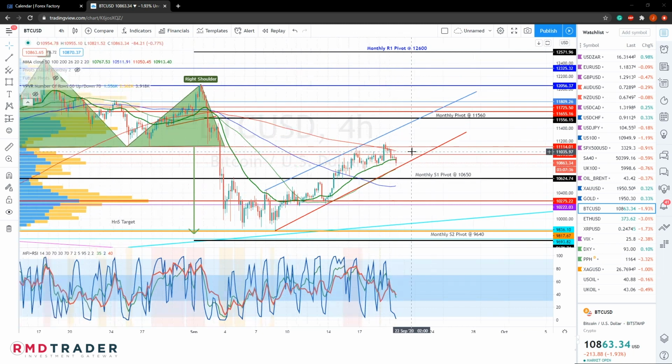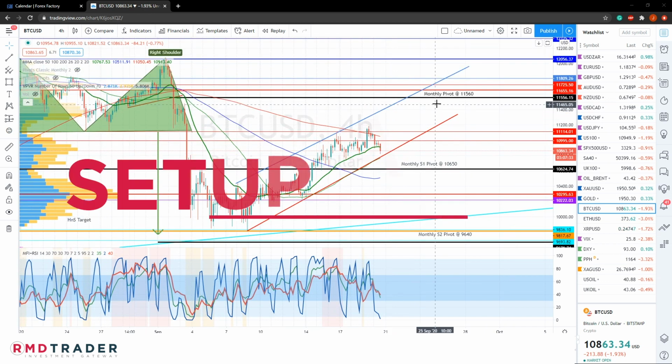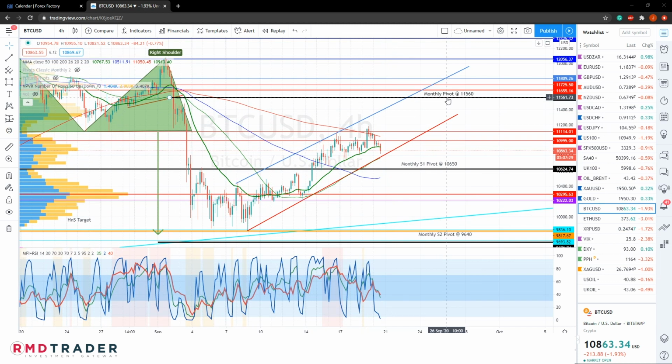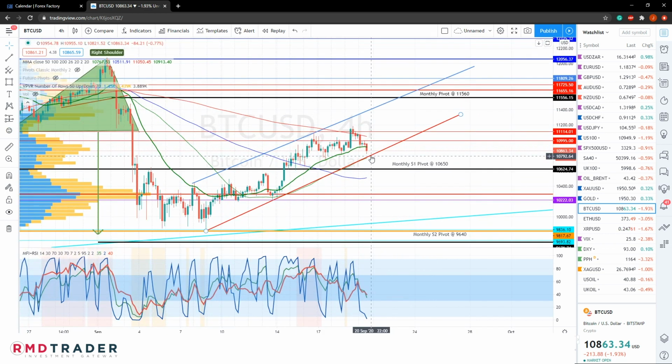But the big question for this week remains, will we see price move above the 4-hour 200 SMA to retest this monthly pivot at 11,560, or break lower to retest this area of the monthly S1 pivot at 10,650, which is now the area of support? My suggestion would be to keep a close eye on, firstly, this 4-hour 200 SMA. So any bullish price action above that will likely take us higher towards the monthly pivot, and just also keeping in mind this overhead diagonal.